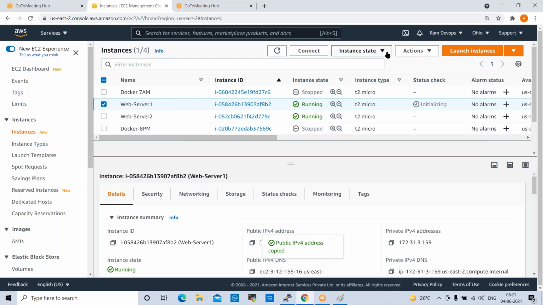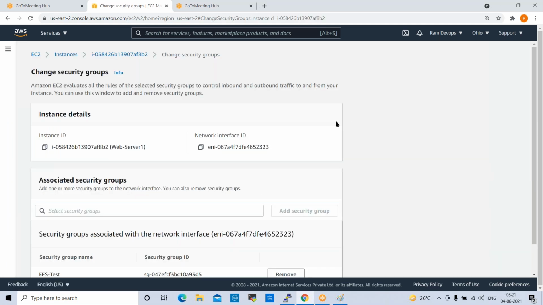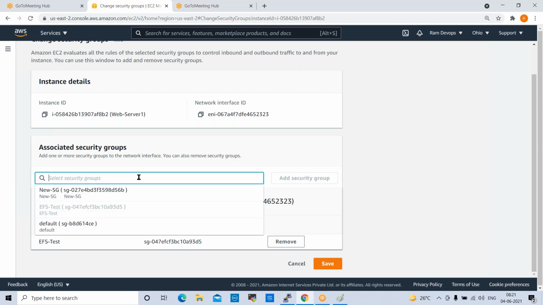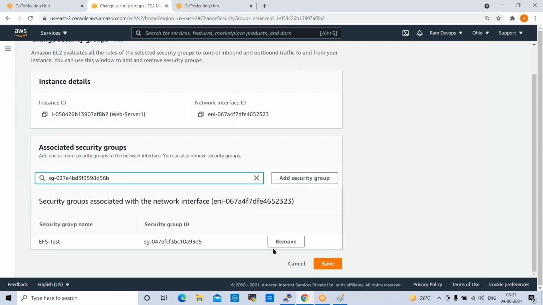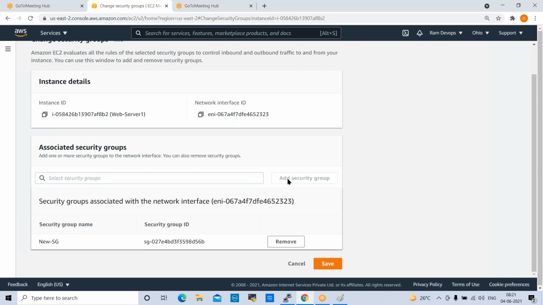I do one thing. Go to actions, security, change security group. I remove the security group and first add a different security group. So this one I can add. Remove this. New security group, same.